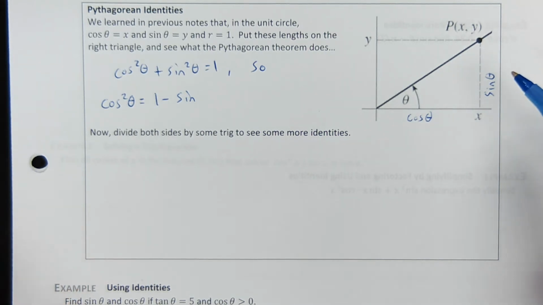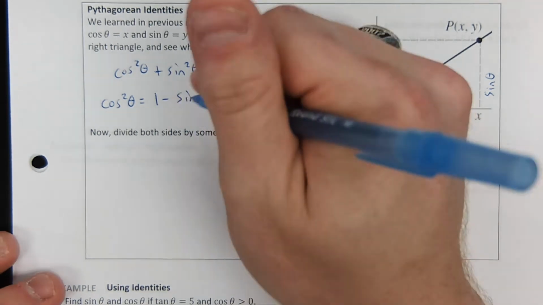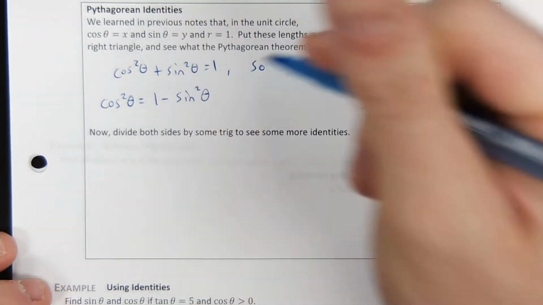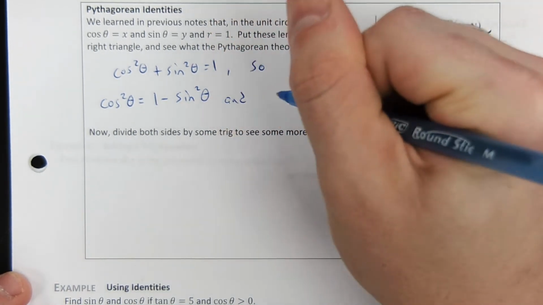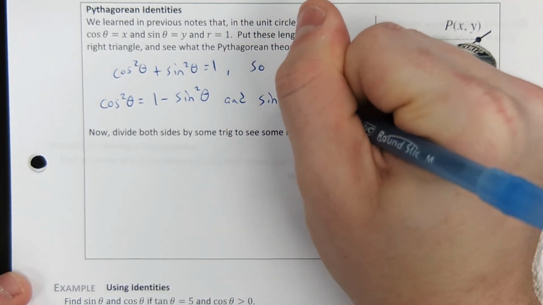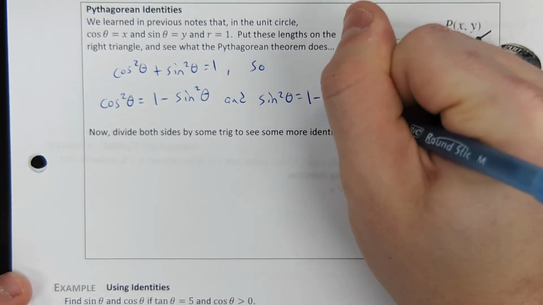The hypotenuse is the radius, which is 1. But we do have Pythagorean identities that involve tangent. We're going to get to those in just a minute. So cosine squared theta is just 1 minus sine squared theta. That's just by subtraction. You can do the same thing for sine squared theta. If you want to isolate sine squared theta, you just subtract cosine squared theta.